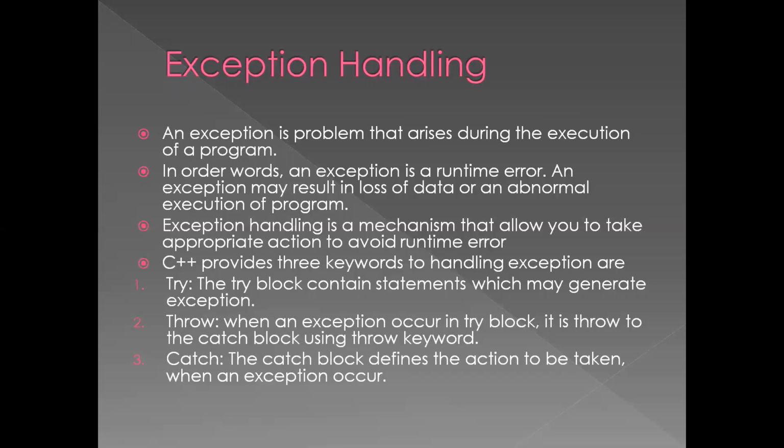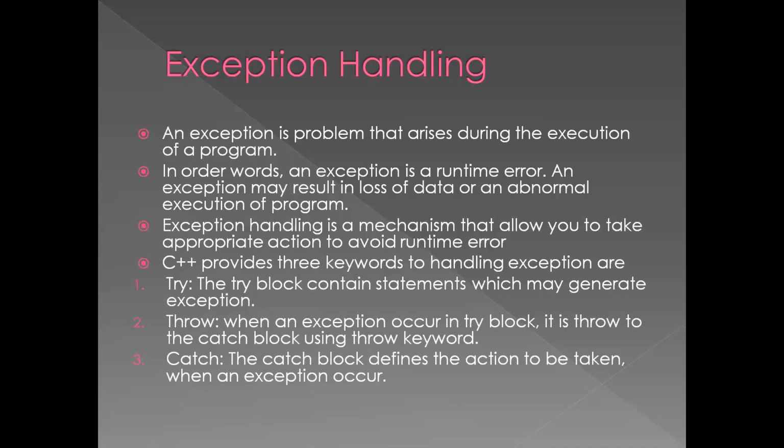When a problem arises during the execution of a program, that is called an exception. There will be some abnormal execution of the program. The abnormal execution of a program which occurs during the runtime is called an exception.